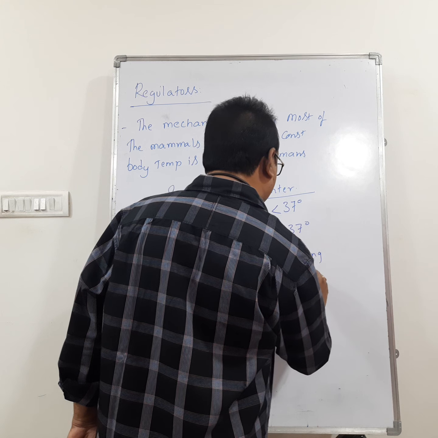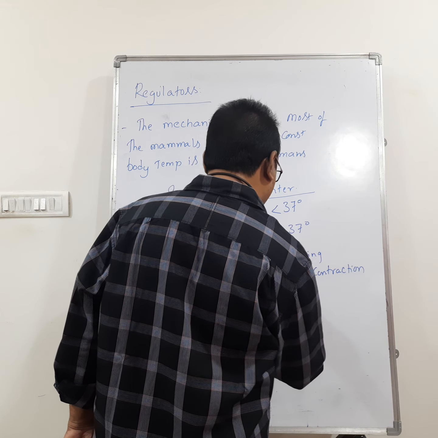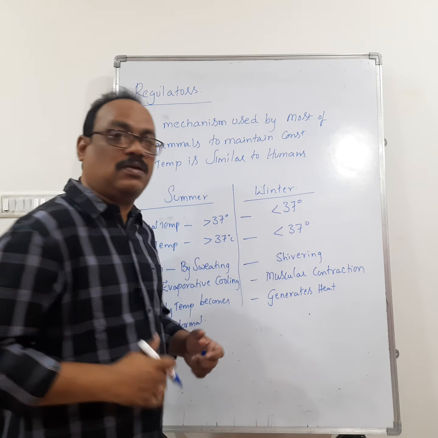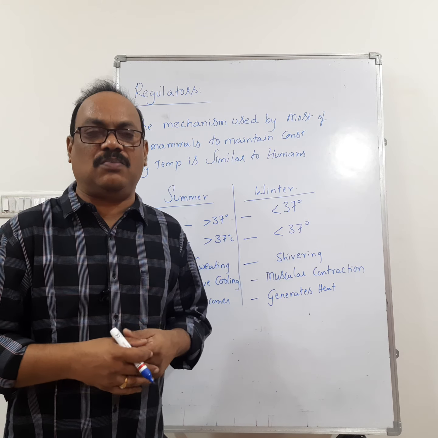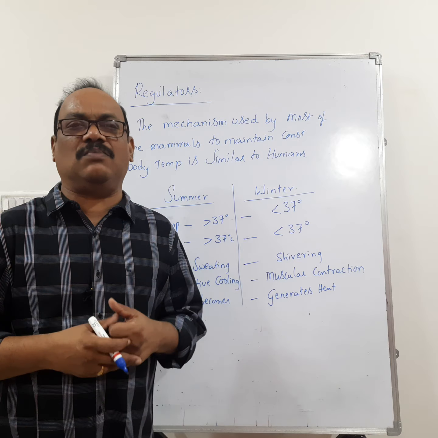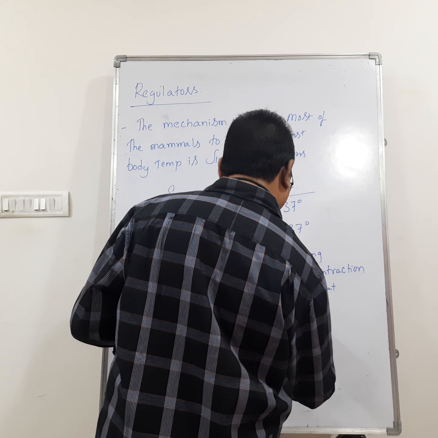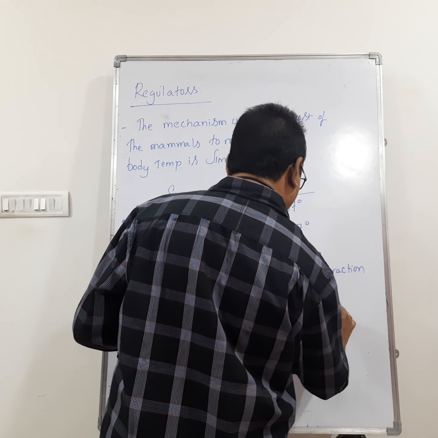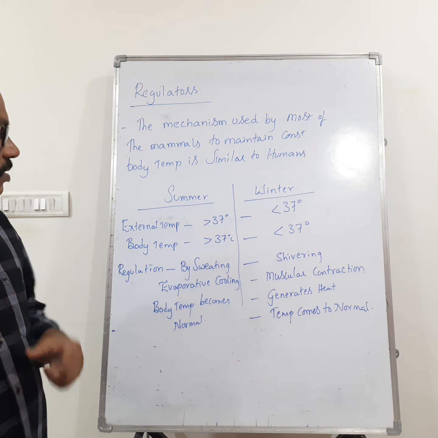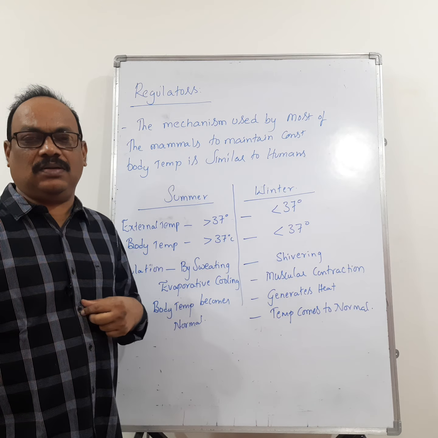So shivering causes muscular contractions and it generates heat. Due to muscular contractions, heat is produced in the body. Due to generation of heat, the body temperature comes to normal. So the temperature reaches normal. So these are the examples for the regulators. Now let us go for the next one, conformers.